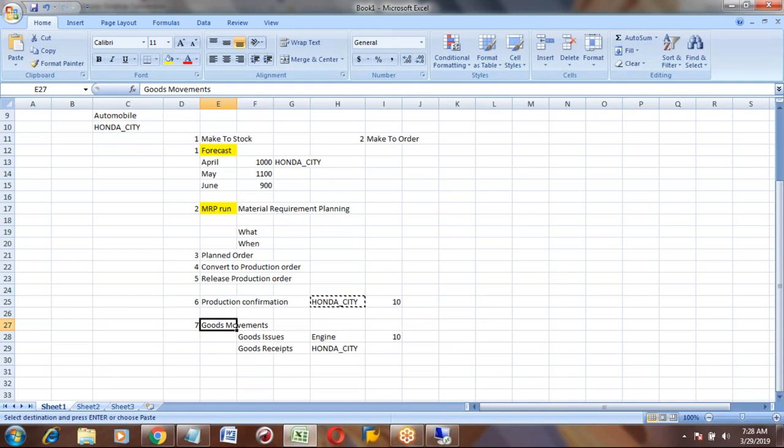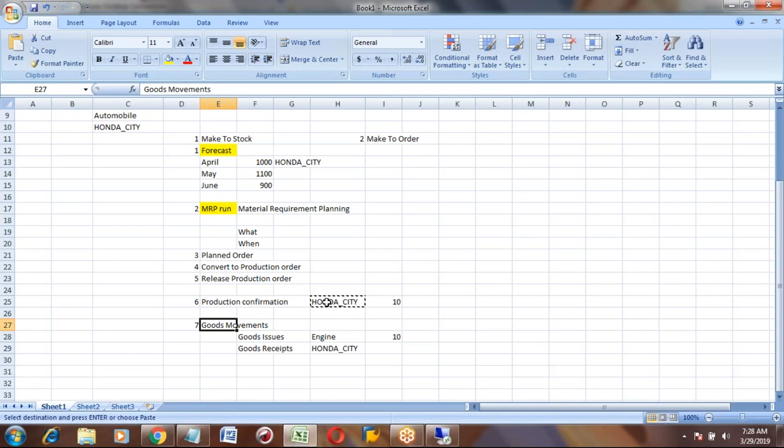The goods movement is the last step in this production cycle. Goods movement is what components you consumed for the whole manufacturing.